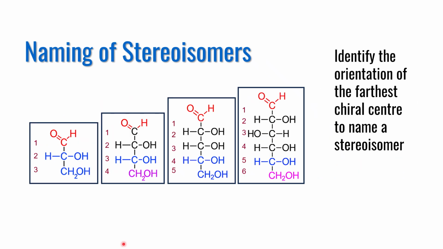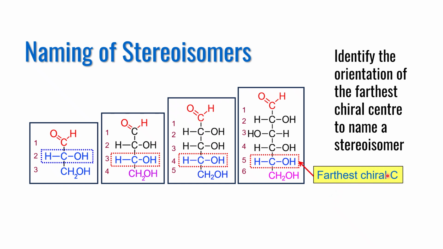Let us explore the naming of higher stereoisomers such as tetrose, pentose and hexose. As I said earlier, higher stereoisomers are named by comparing the orientation of their chiral center with that of glyceraldehyde. In these molecules, boxed chiral centers are equivalent to that of glyceraldehyde. Since these reference chiral centers are farthest from the aldehyde group, this carbon is also known as the farthest chiral center or farthest chiral carbon.